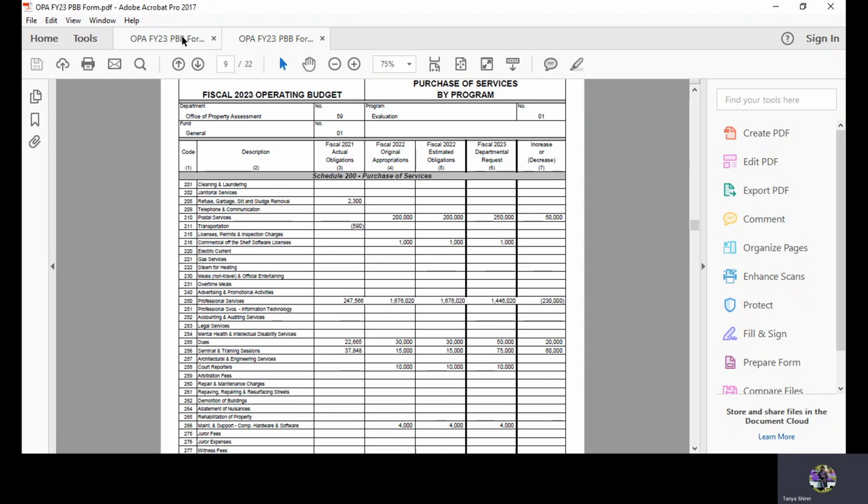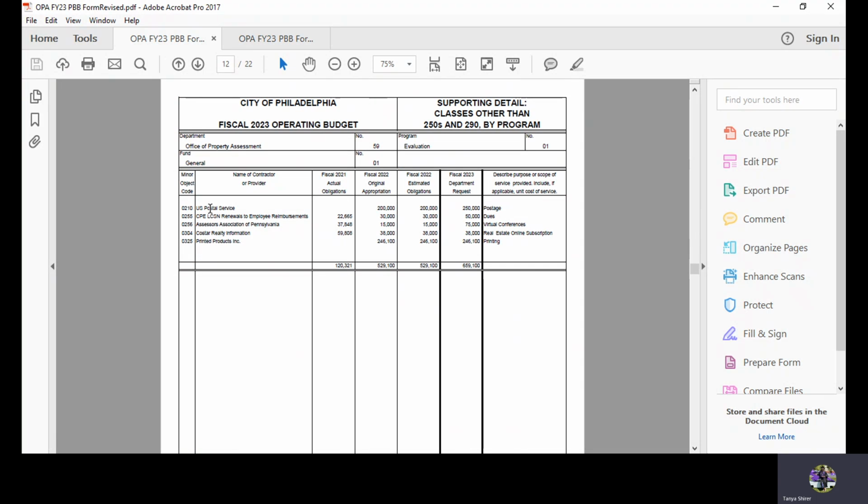So we're going to go back to Schedule 7153O, and that line should be reported here. Again, if you have actuals for fiscal 21, you should have a valid vendor and scope of service.